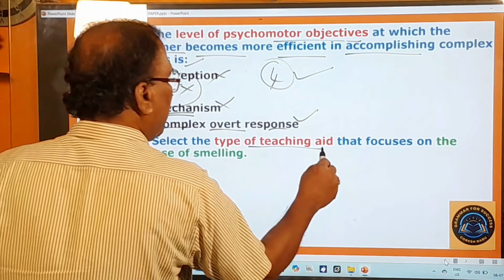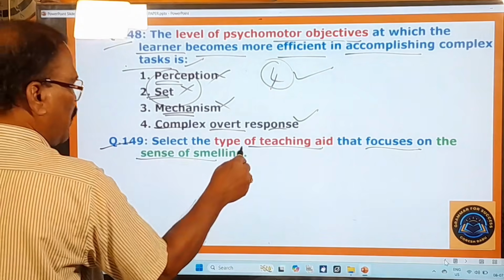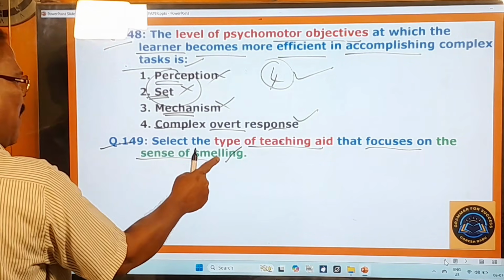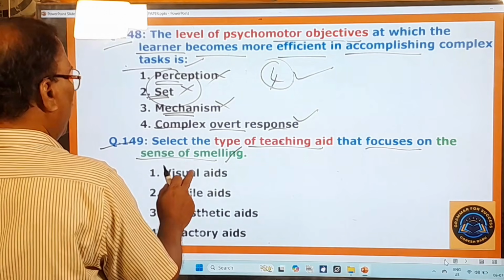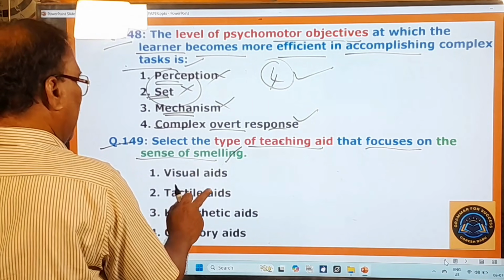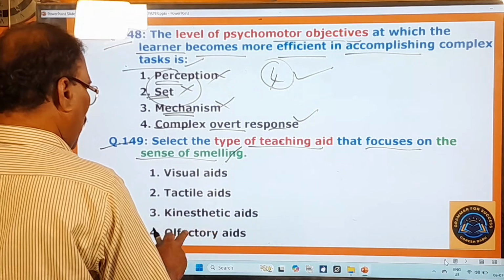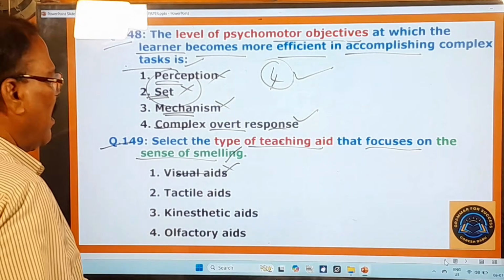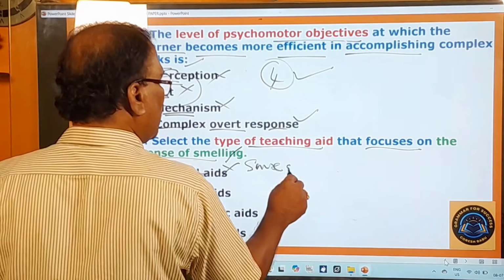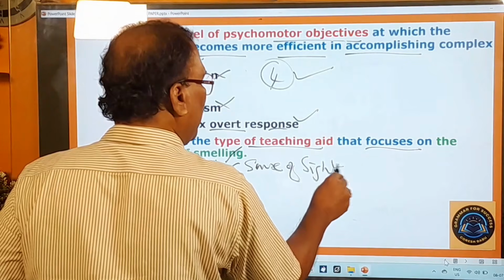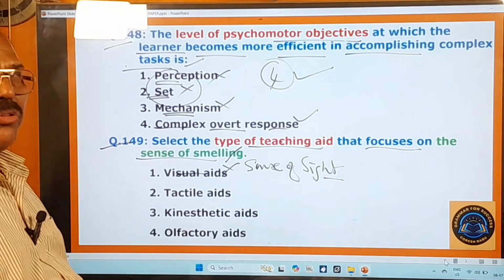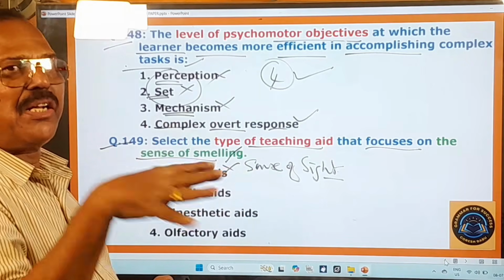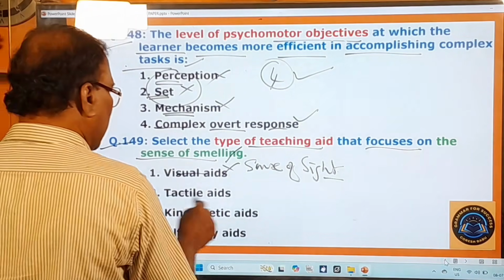Select the type of teaching aid that focuses on the sense of smelling. What is the teaching aid that focuses on the sense of smelling? Here you pay attention. Visual aids, tactile aids, kinesthetic aids, olfactory aids. So visual aids is not the right one, because these aids appeal to the sense of sight. You will be able to view the videos, charts, models and all that. Tactile aids is there.